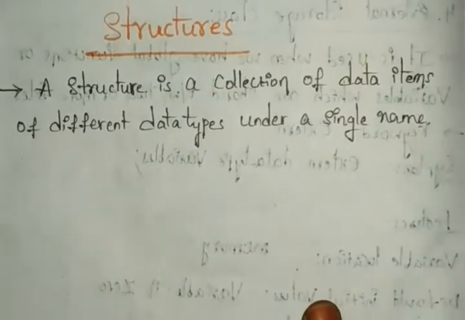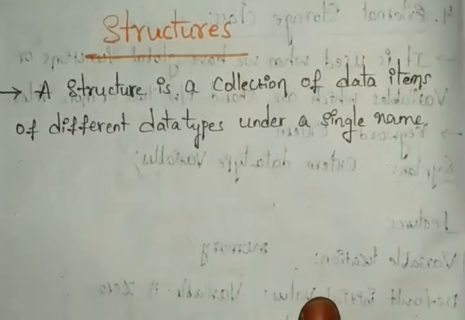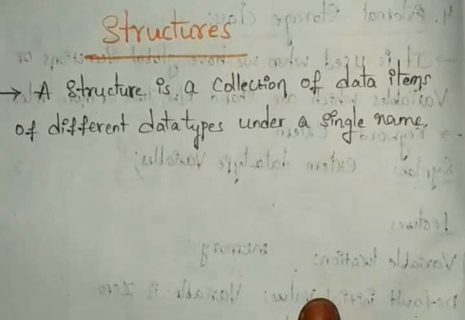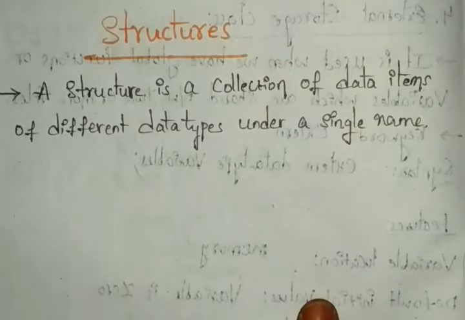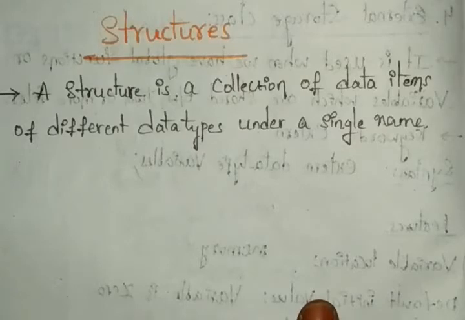Arrays can represent a group of data items, okay, but we cannot represent a collection of data items of different types. By using arrays, we can work with the same data type in a program or any example.